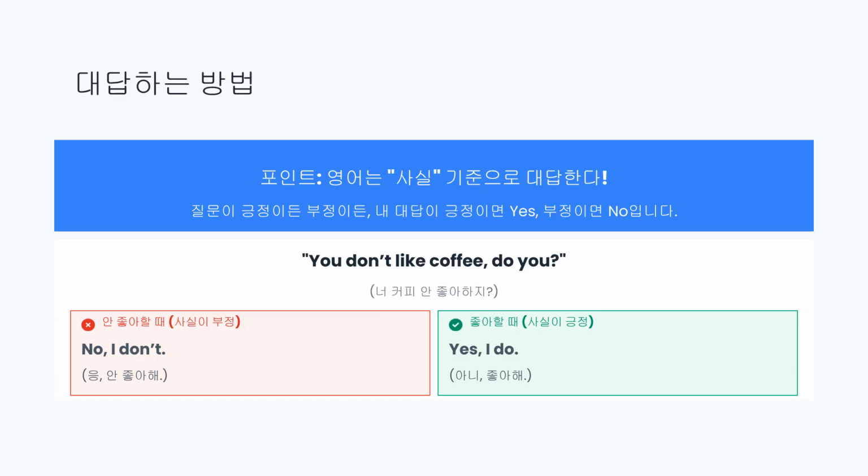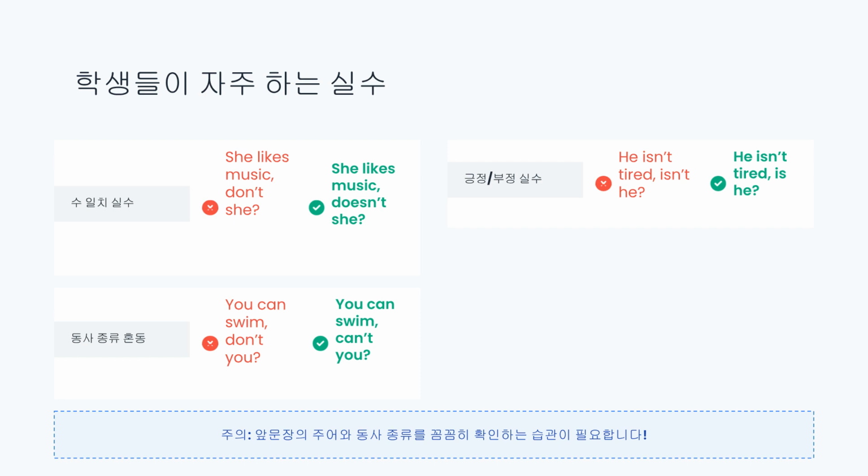When answering tag questions, the point is to answer based on the fact, regardless of whether the question is positive or negative. If the fact is positive, use yes, and if the fact is negative, use no. For example, to "You don't like coffee, do you?" If you don't like coffee, you answer "No, I don't." Students often make mistakes regarding subject-verb agreement or confusing verb types. Remember to use the correct auxiliary verb based on the main verb, and always check that the tag polarity is opposite to the main clause. Pay close attention to the subject and verb type of the preceding sentence.